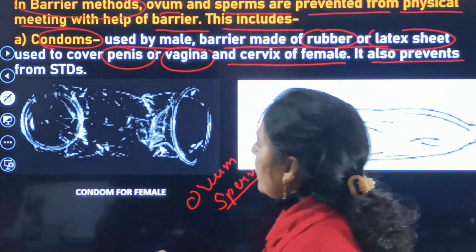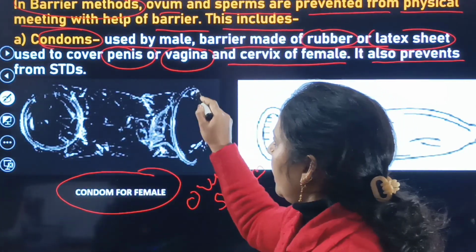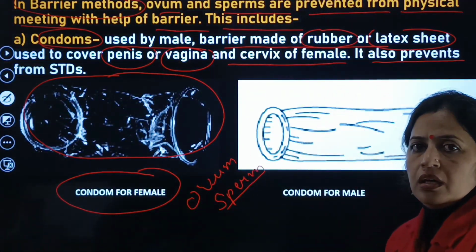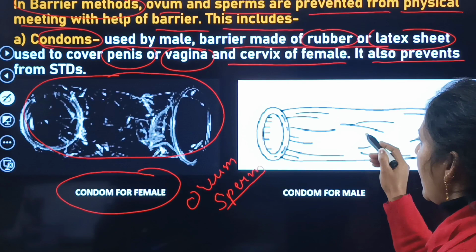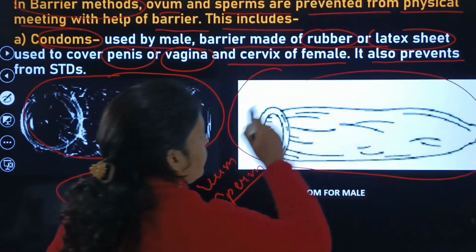So this is the barrier method. This is the condom that is used by the female, and this is the condom that is used by the male.